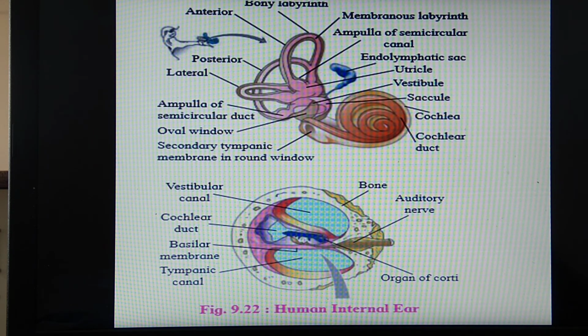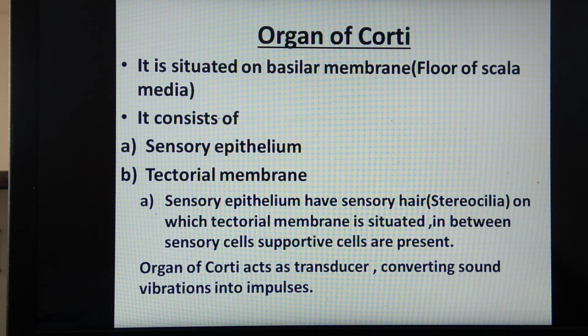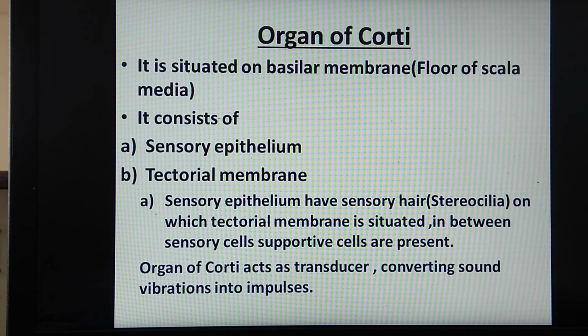The diagram we have already studied for the inner ear with labyrinth and the vestibular apparatus. On the basilar membrane, we have seen that the organ of Corti is present. This organ of Corti, situated on the floor of scala media, consists of sensory epithelium and tectorial membrane. The sensory epithelium has sensory hair on which the tectorial membrane is situated, and in between the sensory cells some supportive cells are present. What's the function of the organ of Corti? It acts as a transducer which converts sound vibrations into impulses.